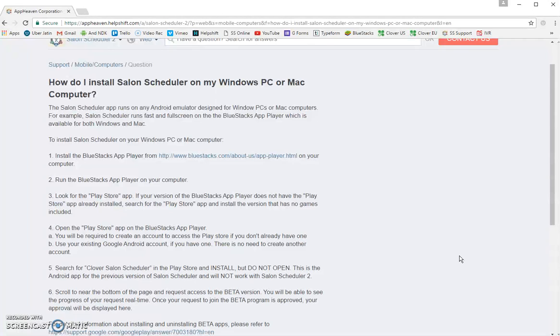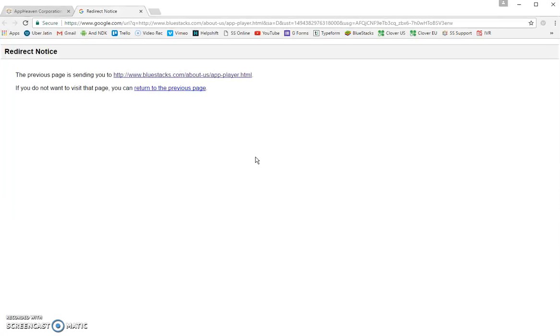When you follow the link, you'll come to a list of steps to follow to install Salon Scheduler on your Windows PC. This video will take you through those steps to make things a little bit simpler. To begin, click on this link to download the BlueStacks app player. You'll get a notice saying that you're leaving the website. That's okay, just click on the link it provides.